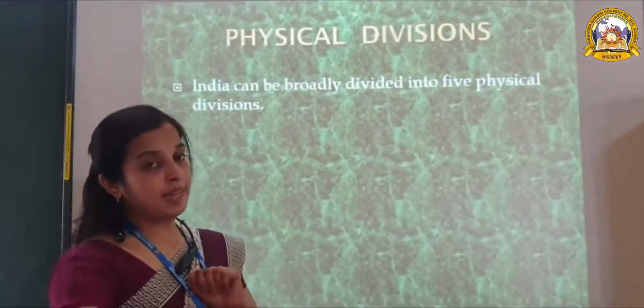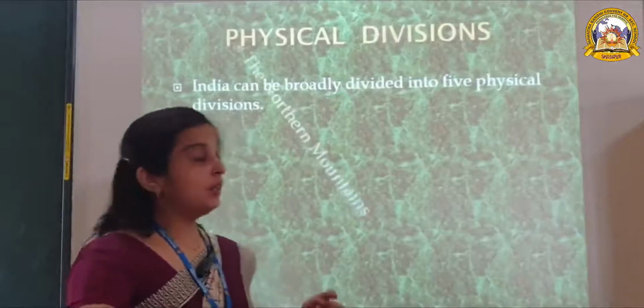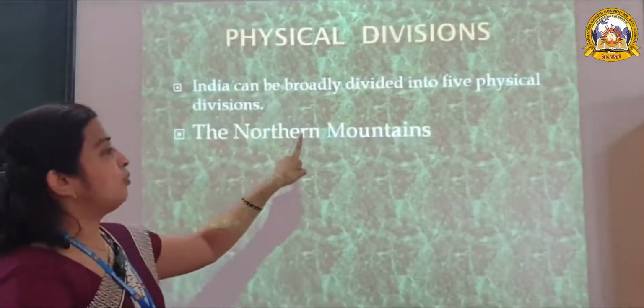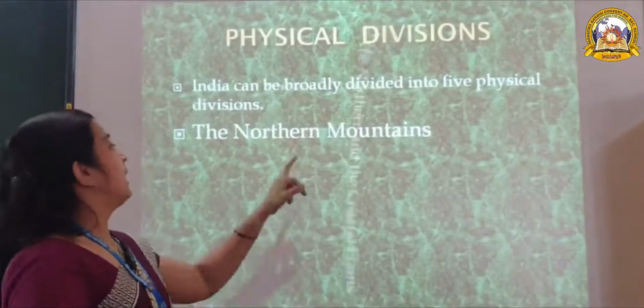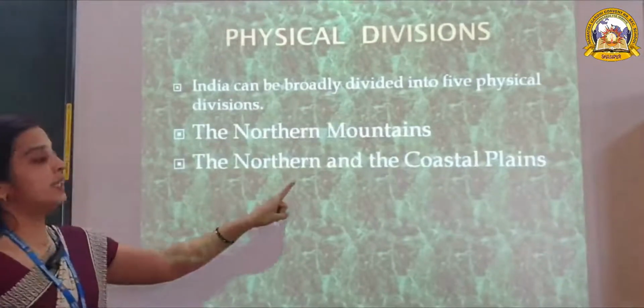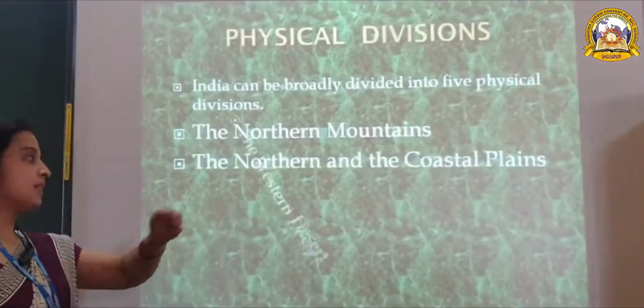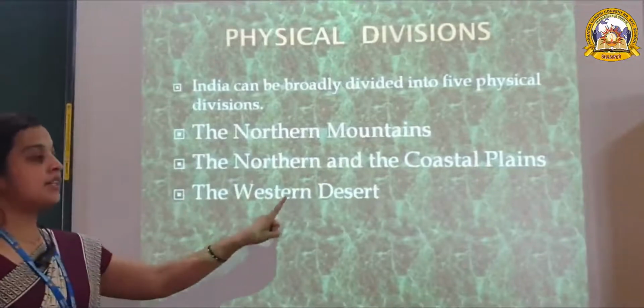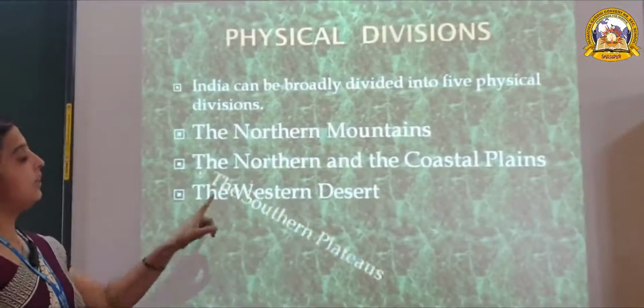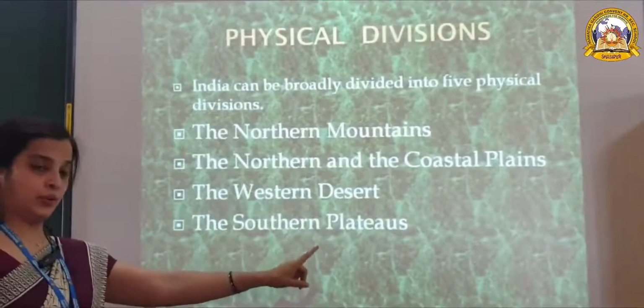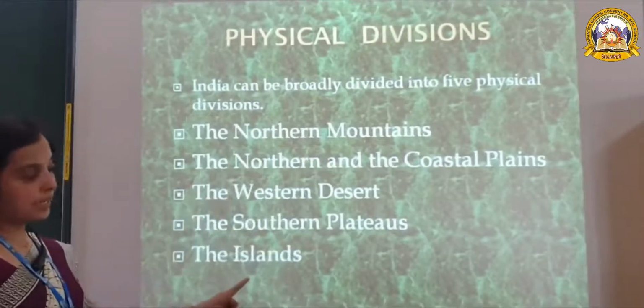How many? 5 physical divisions. What are they? The northern mountains. Next is the northern and the coastal plains. Third, the western desert. Then the southern plateau. Then the islands.